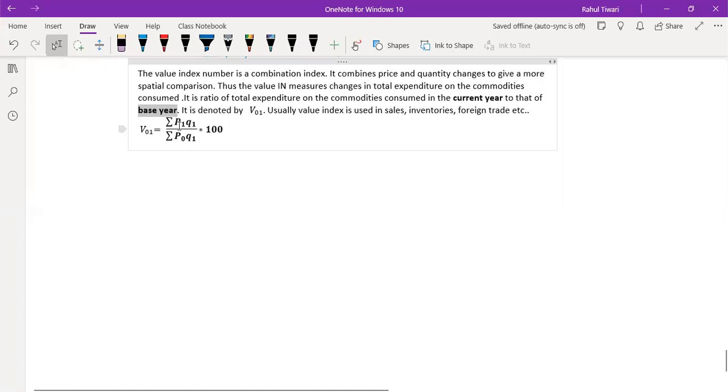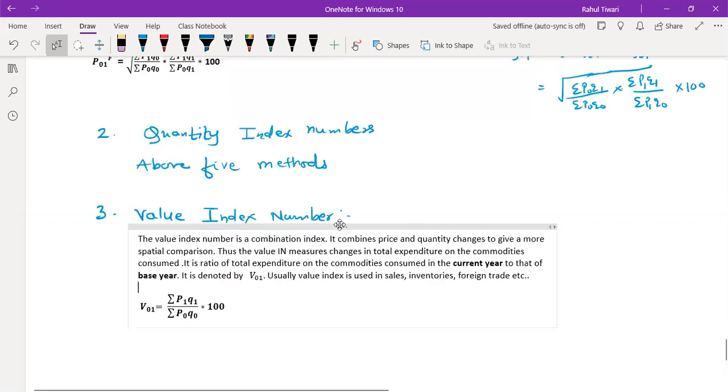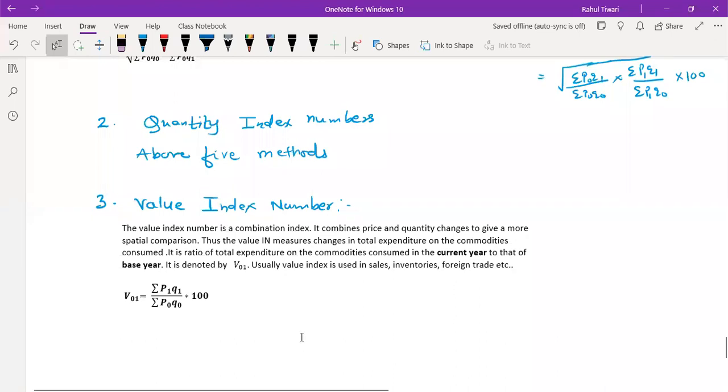So basically it is summation P1 Q1 divided by summation P0 Q0, because current is P1 Q1 and base is P0 Q0. The ratio will be based on current and base. So this is the definition of your value index number, and you can do examples based on that.